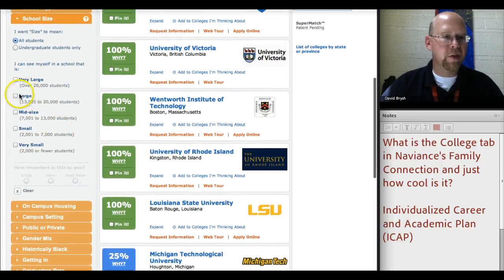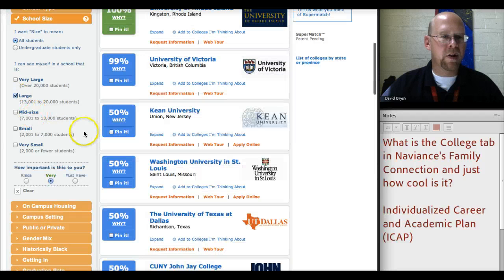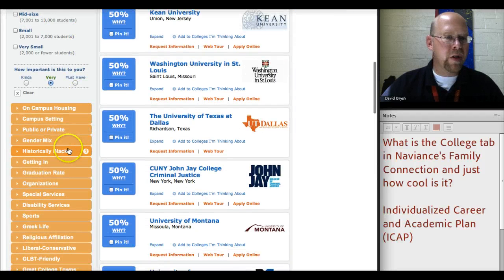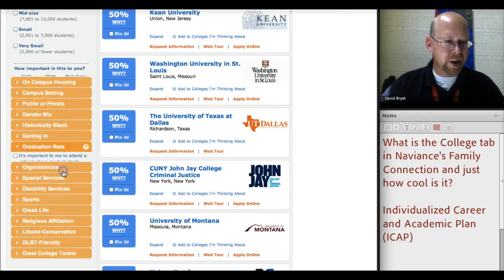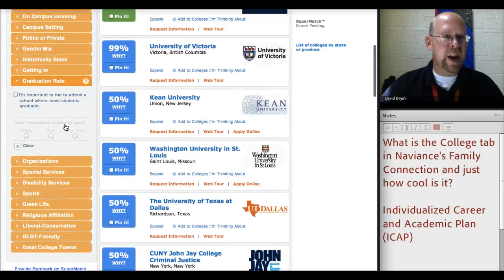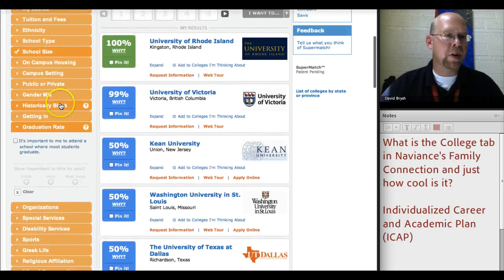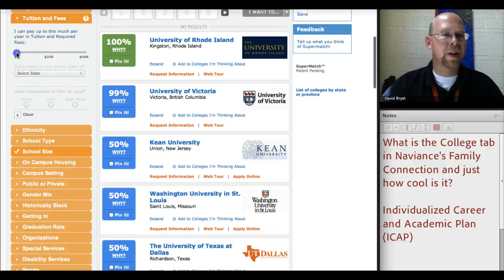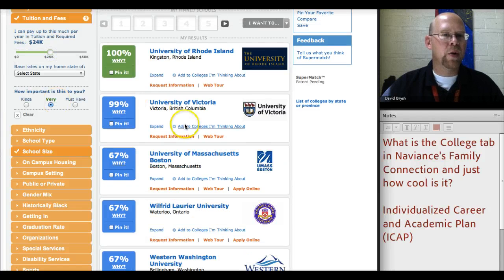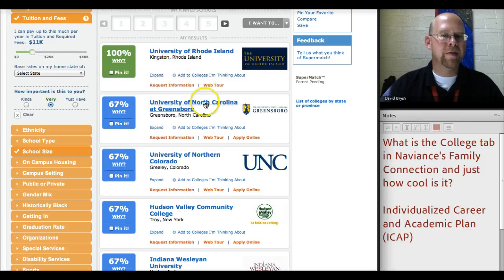size. We could pick just large. We don't want very large. We could do it with graduation rates. You could do it with any of these things. If you want historically black college, if you want to live on campus, if you're interested in how much it costs, everybody's interested in that, right? So say we only want $24,000, right? It's like University of Rhode Island is fitting right in our category there. Maybe we want it a lot less, right?